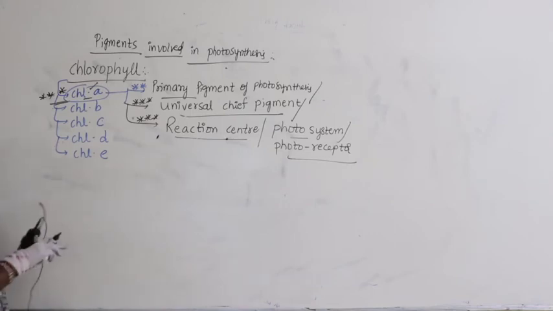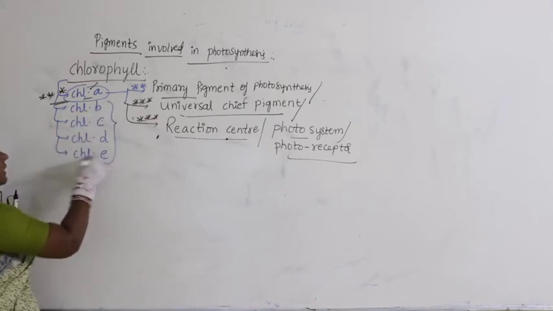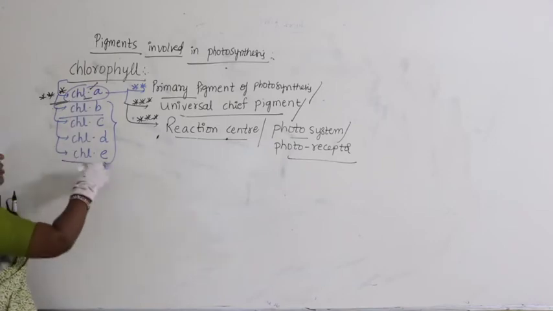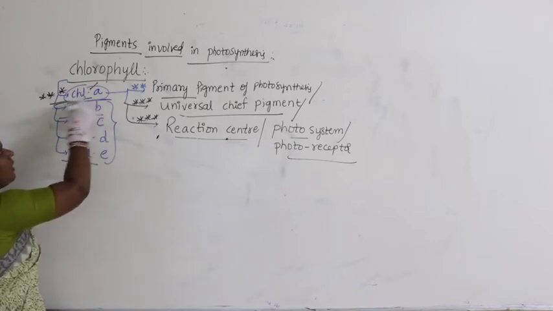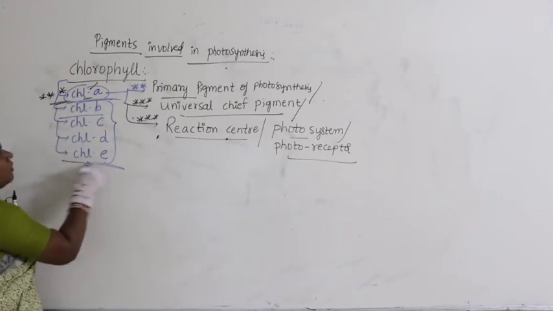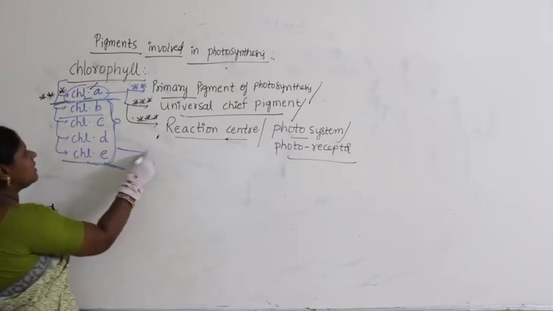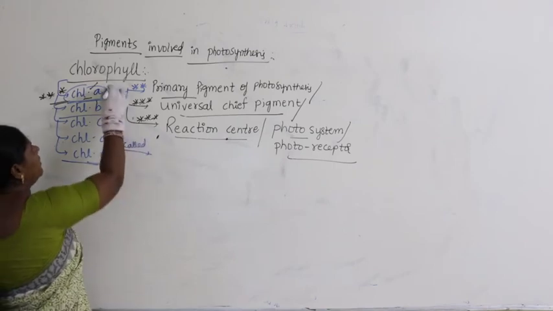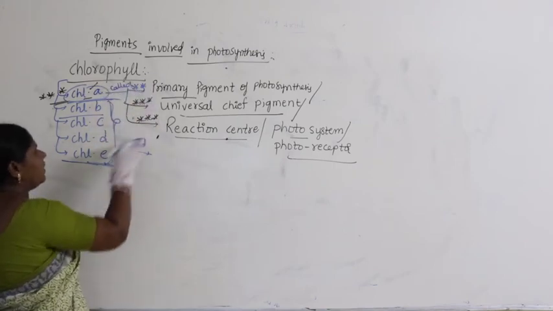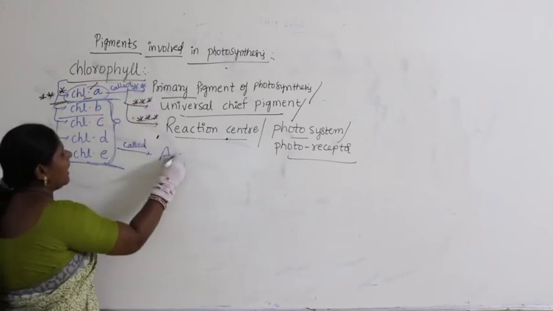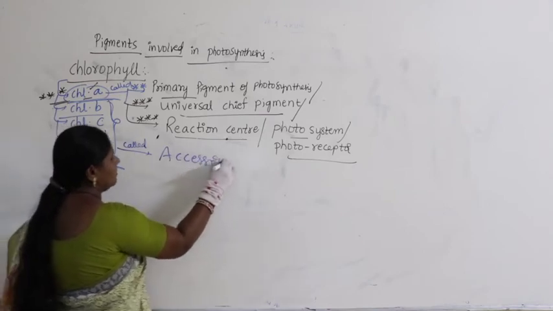And remaining all, B, C, D, E, from where to where? From chlorophyll B to chlorophyll E, remaining all pigments are called accessory pigments. So, I write here chlorophyll A is called these 3 and remaining all are called accessory pigments.